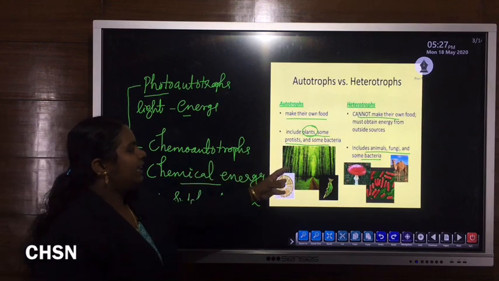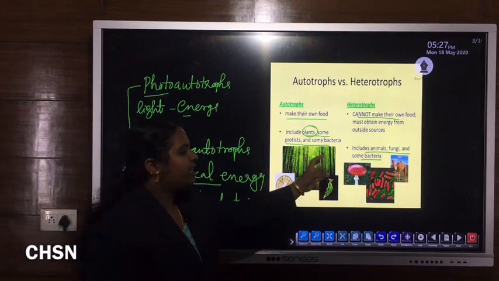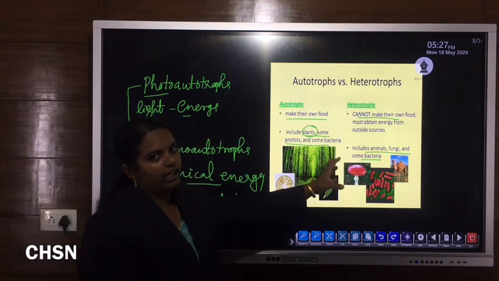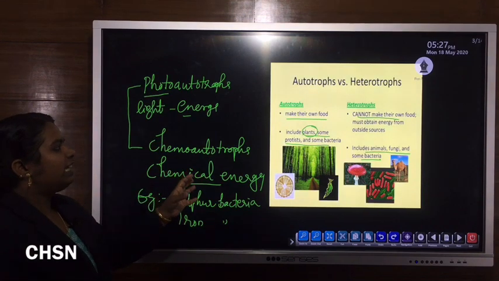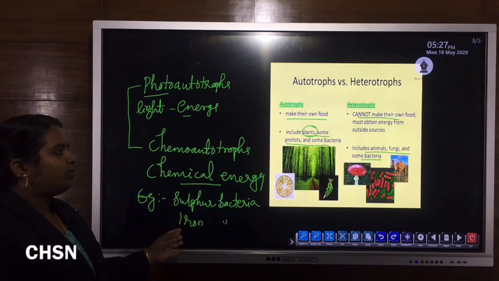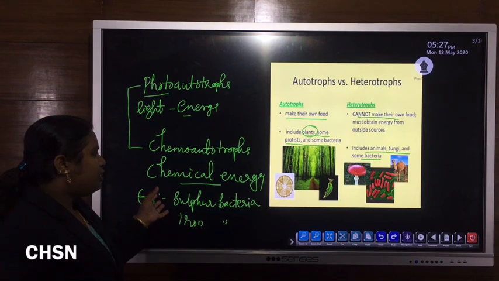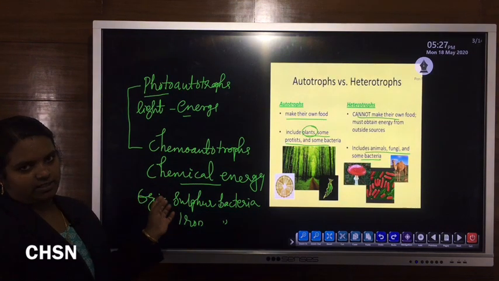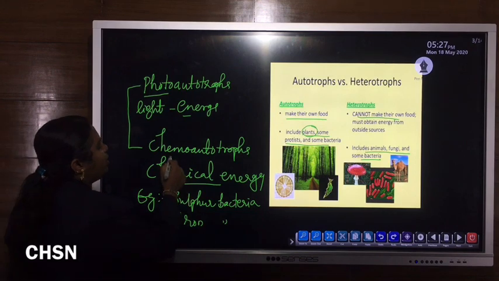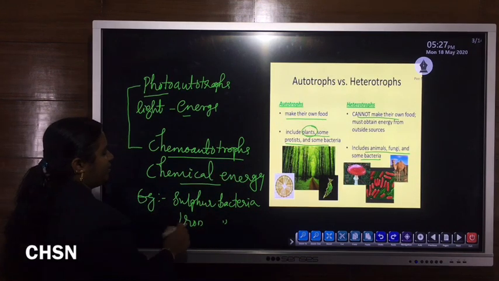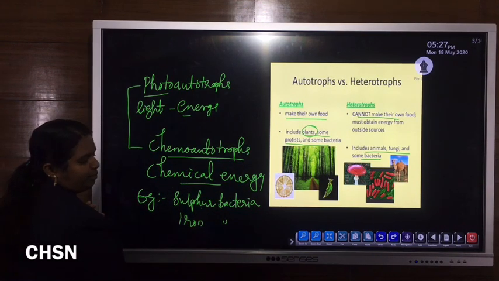So some bacteria come under autotrophs and some other bacteria come under heterotrophs. Some bacteria are able to synthesize their own food by using chemical energy that is released during chemical reactions. So they are termed as chemoautotrophs, for example sulfur bacteria and iron bacteria.